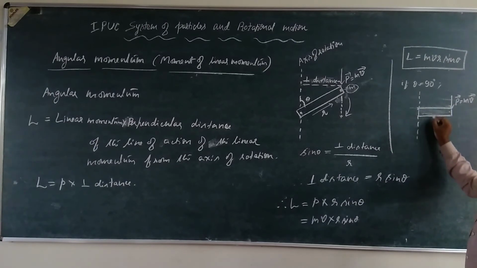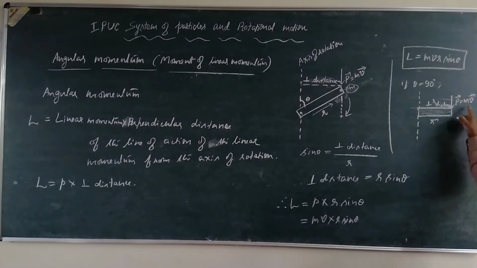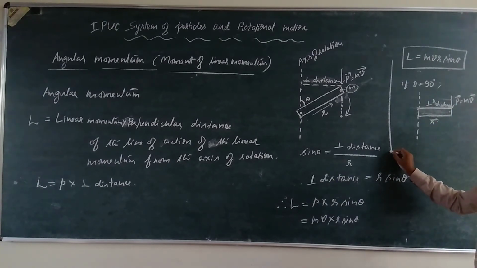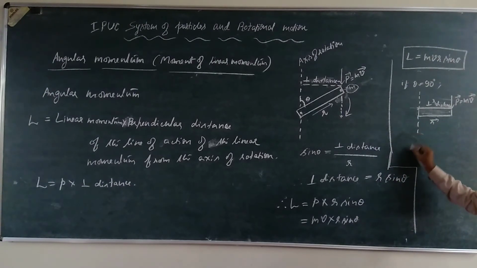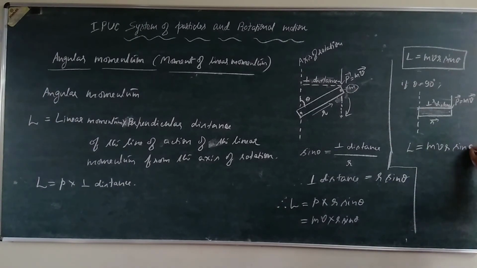Vector r is this one, and this itself is the perpendicular distance. So here r is the perpendicular distance. If theta is equal to 90 degrees, then L is equal to mvr sine 90 degrees, and sine 90 is 1, so it is mvr.